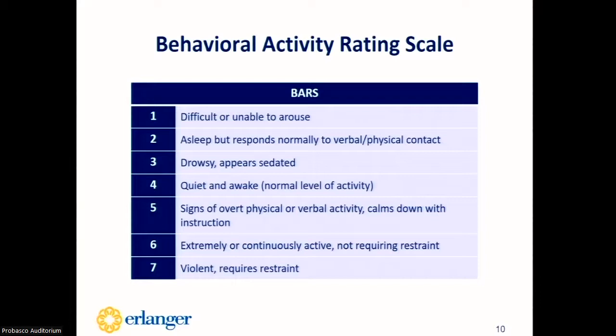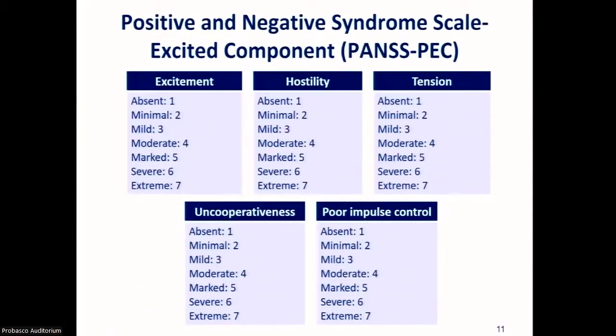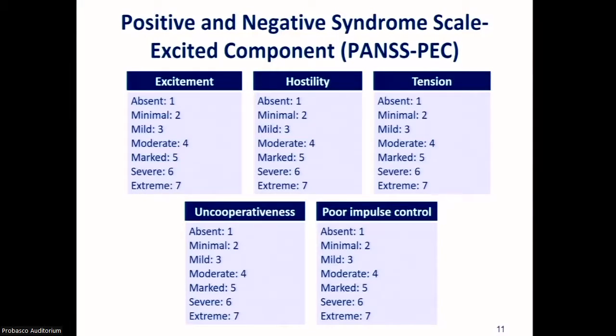So the behavioral activity rating scale ranges from 1 being difficult to arouse to 7 being violently agitated, requiring restraints. The scale is easy to use and does not require the patient to participate and answer the questions. So the positive and negative syndrome scale excited component is more of a Likert scale with 5 scored sections, including excitement, hostility, tension, uncooperativeness, and poor impulse control. The total score is going to range from 5 being absent to 35 being extremely agitated. This scale is going to be more used in patients with a known psychiatric disorder like schizophrenia and bipolar disorder.